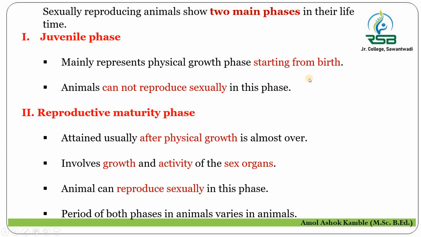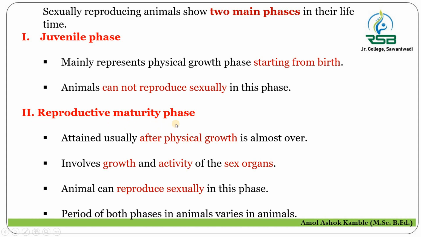Then let us come to know the second phase in the life of a sexually reproducing animal, that is the reproductive maturity phase. Here that animal attains reproductive maturity in relation to its reproductive or sex organs.